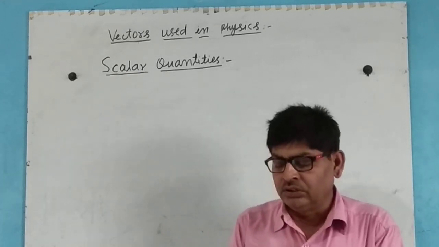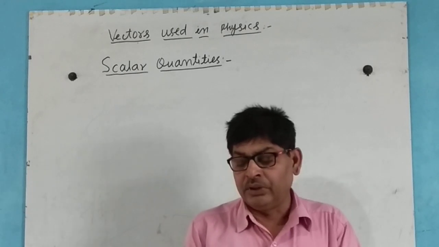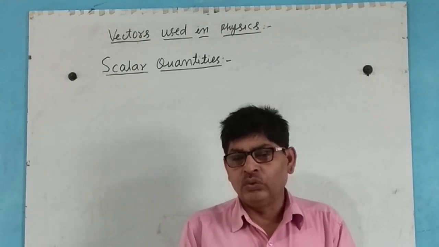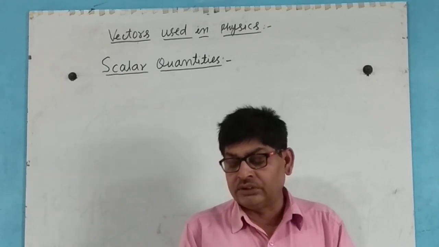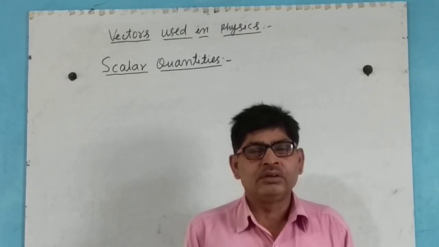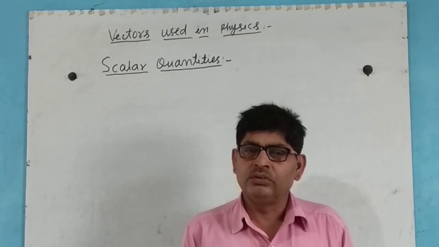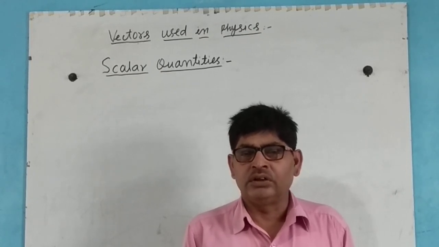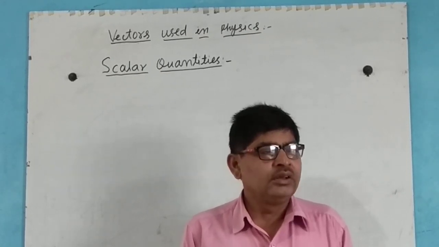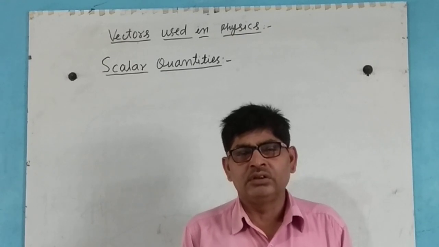Scalar quantity: a physical quantity which can be described completely by the magnitude only is known as a scalar quantity.